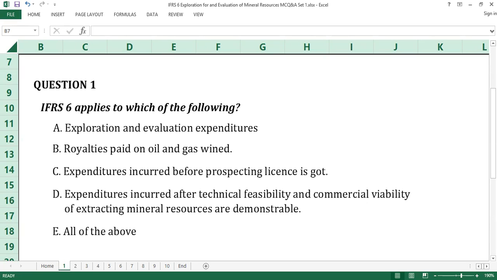IFRS 6 applies to which of the following? A. Exploration and evaluation expenditures. B. Royalties paid on oil and gas find. C. Expenditures incurred before prospecting license is got. D. Expenditures incurred after technical feasibility and commercial viability of extracting mineral resources are demonstrable. E. All of the above. Time counts.